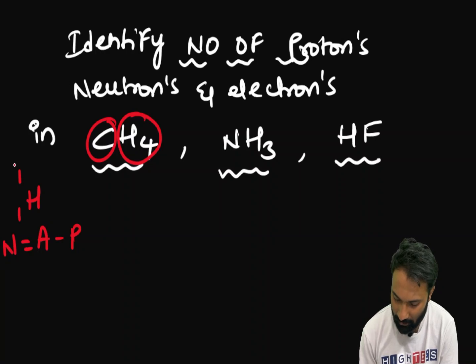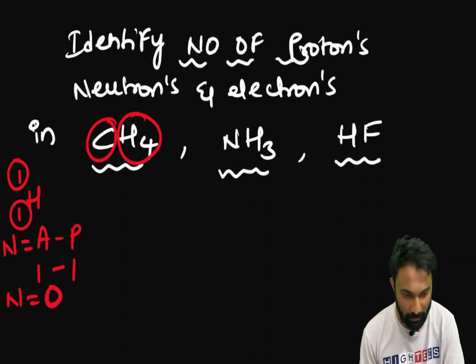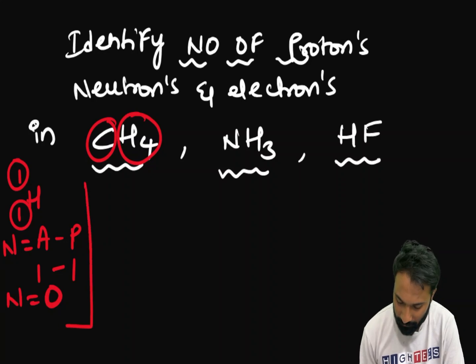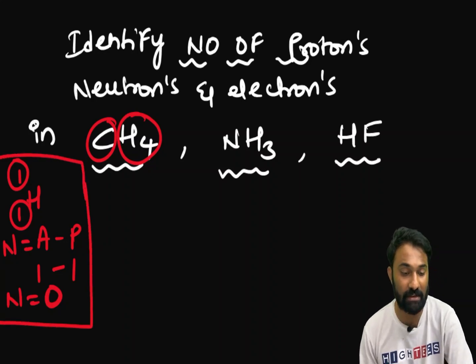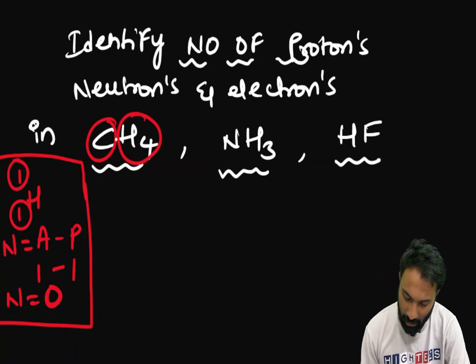Atomic mass is 1 for hydrogen and the number of protons equals the atomic number, 1. Neutrons are zero. Remember, hydrogen has zero neutrons. Clear?